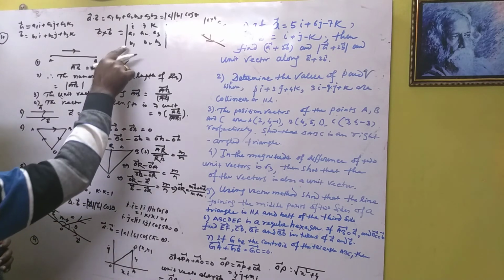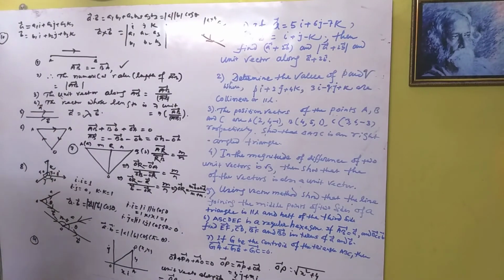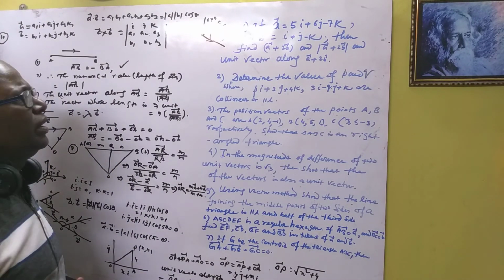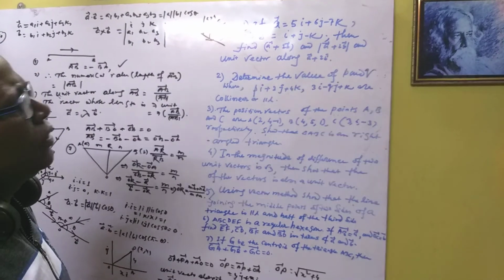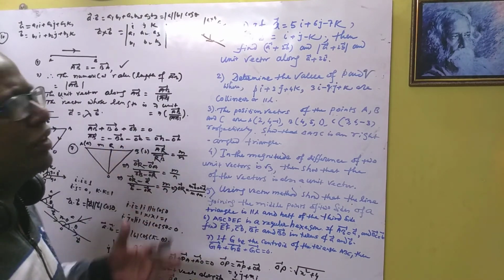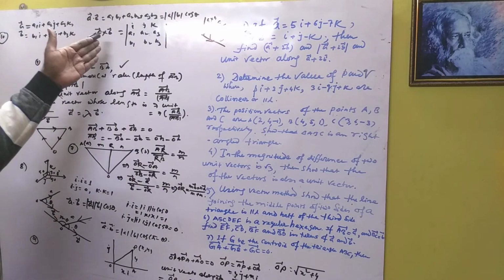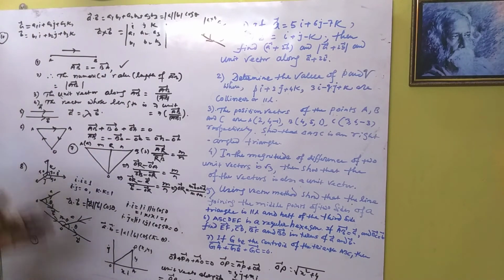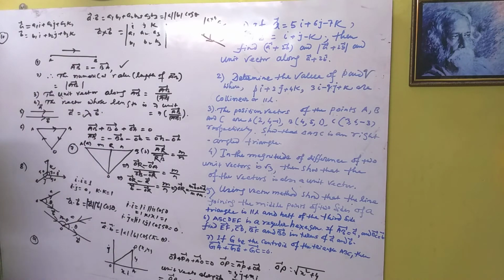Suppose you are given two vectors A and B, and you want to find the perpendicular to A and B. We find that, and also the unit vector parallel to that perpendicular. You can easily find the length of the vector and divide by its magnitude. So we can easily find the unit vector along A cross B. Okay, this is the main discussion about the vector theorem.